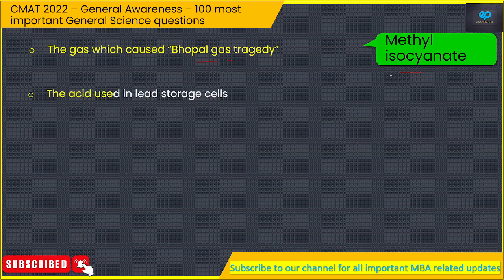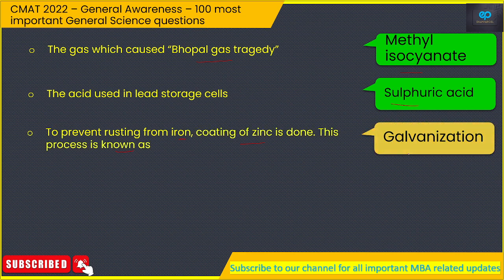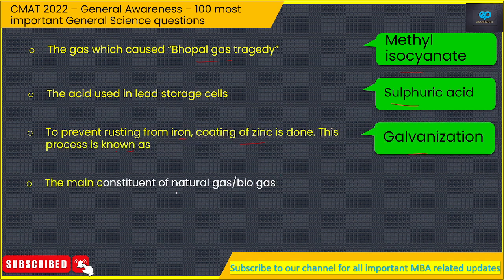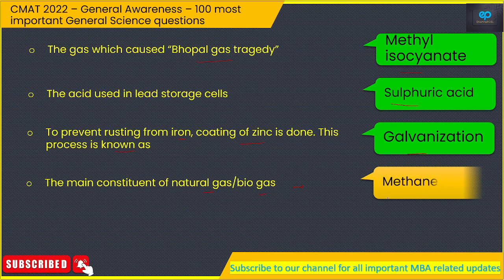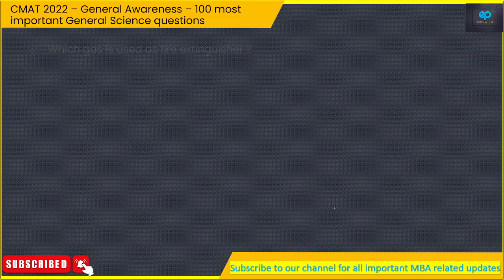The acid used in lead storage cells, so that is sulfuric acid. To prevent rusting of iron, coating of zinc is done, so this process is known as galvanization. The main constituent of natural gas or biogas, so that is methane. The gas used by divers for deep breathing, so that would be helium. Which gas is used as fire extinguisher? So that would be carbon dioxide.